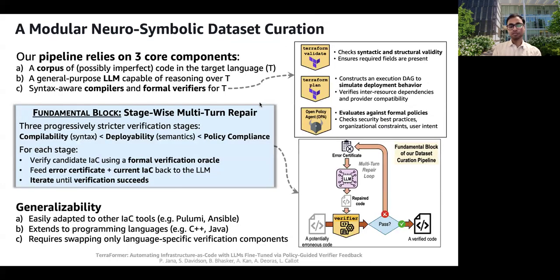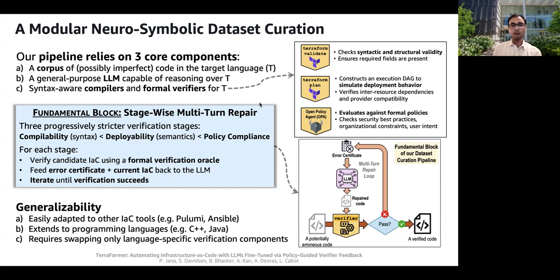So our dataset curation pipeline uses LLMs and formal verification in a loop. And all we need here are a corpus of human written code, which can be erroneous, a general purpose LLM, and a compiler or verifier that checks syntax and semantics. So here's how it works. We identified three increasingly strict stages, namely correctness, deployability, and policy compliance, and we repair codes progressively as per these stages.